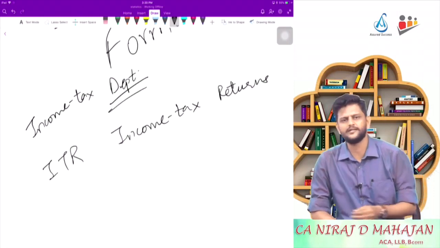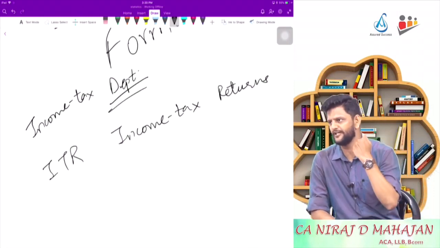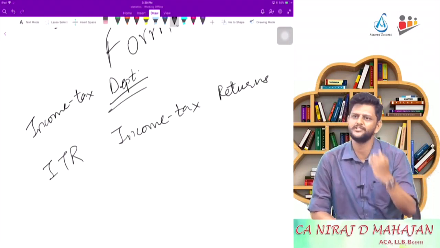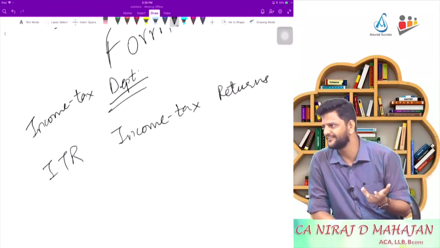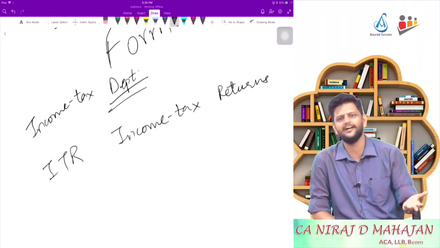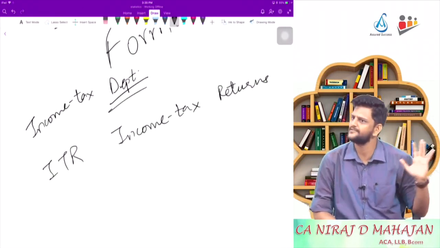So when I say income tax return, that doesn't mean income tax amount you're getting back. It only means it is just a form. We call it a return. You fill that form and you submit it to the income tax department.